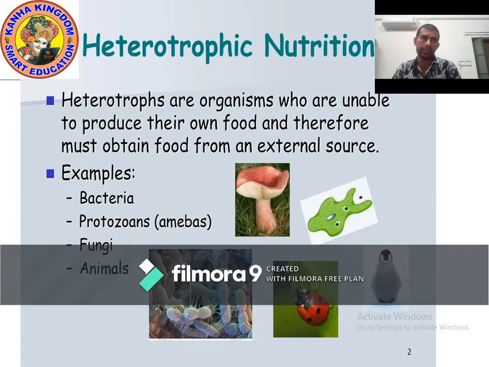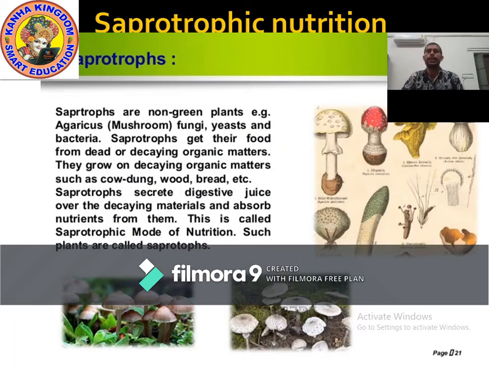So now we will begin first with saprotrophic nutrition. Let's move on to the next point. Our next topic is saprotrophic nutrition. We will discuss saprotrophs organisms and what is the meaning of saprotrophic nutrition.